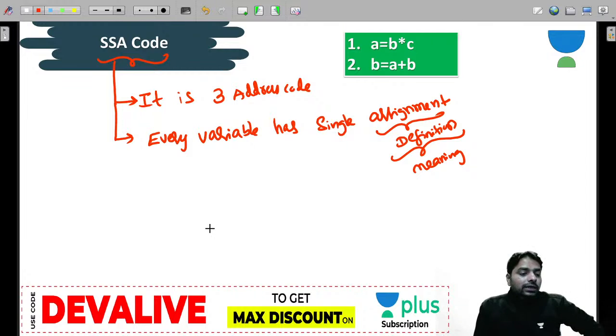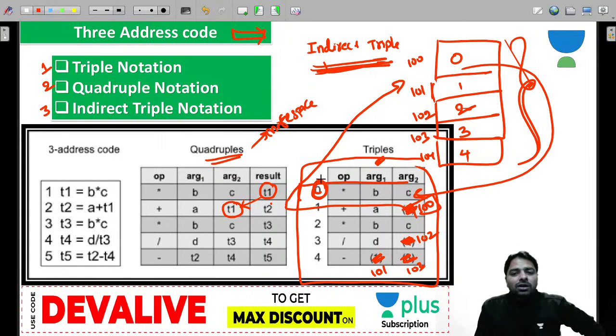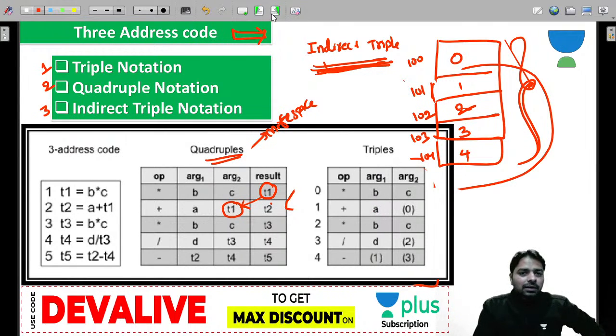Yes, not quadruples. Relocatable codes are indirect triples. Come on, Satyajit, these are indirect triples, right? These indirect triples are relocatable. You can relocate this anytime, not a problem. In indirect triples, you can relocate the instructions. That is the advantage in indirect triples. Not quadruple. Quadruples are also similar to triples, but the extra result is stored in the main memory itself, so that if you want to reuse it again, the result can be used without any extra calculations.